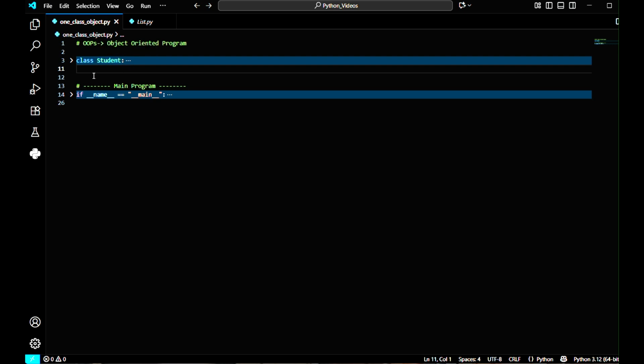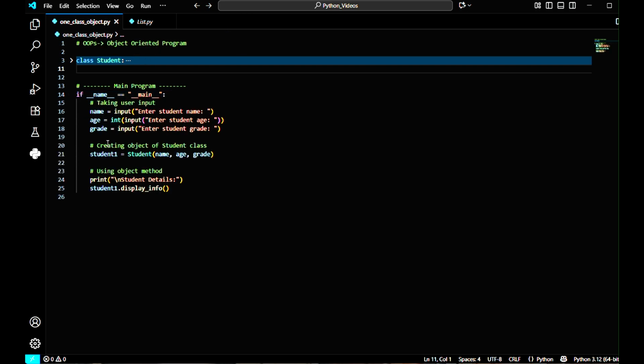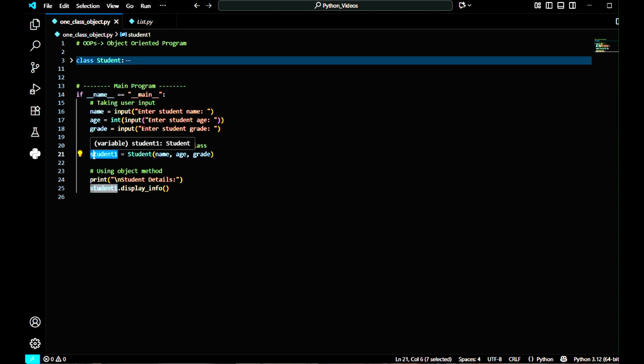And this is followed by column. So if I say in simple line, here I am using the class keyword to define a class followed by the class name, and the name of the class should start with uppercase. Okay, and to access this class I have to create an instance, which is my student1. In line number 21 I have created an instance to access my class.